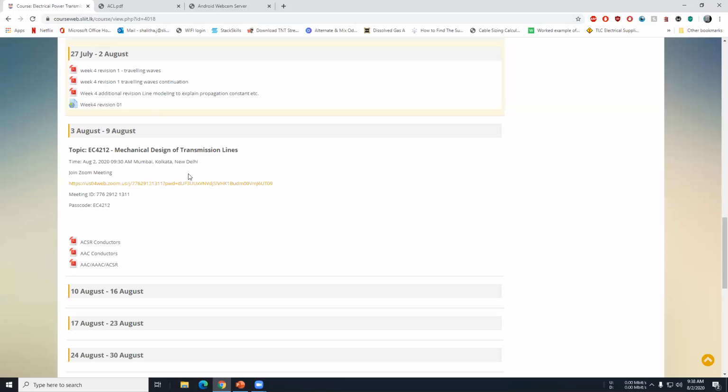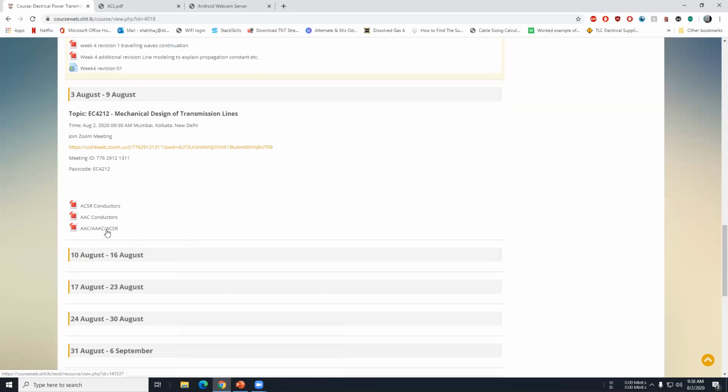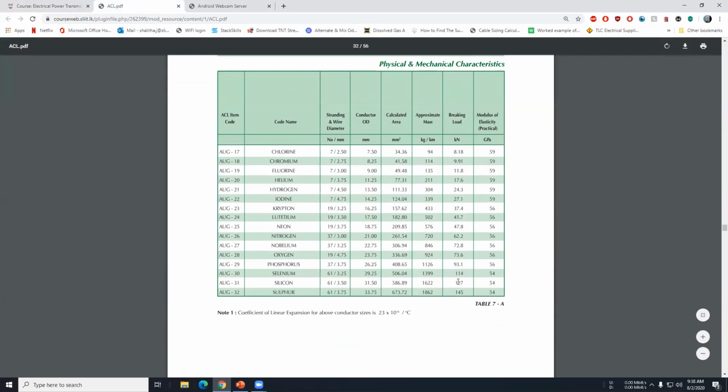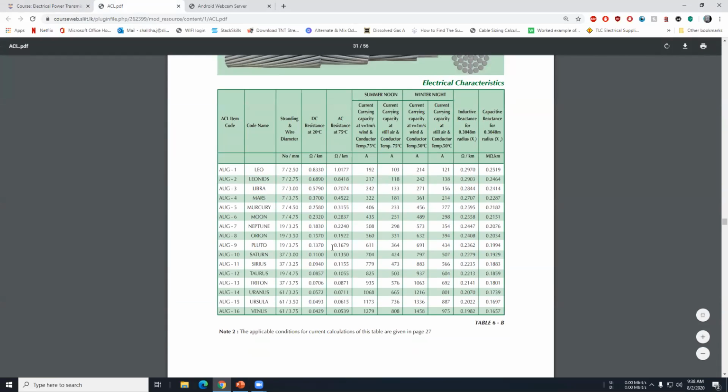So if you go to course web, you can see these three documents. These two are from Kalani and this is from ACL. This ACL document is very good because they have all the information you need to do the calculations in this lecture. So this is the ACL document.